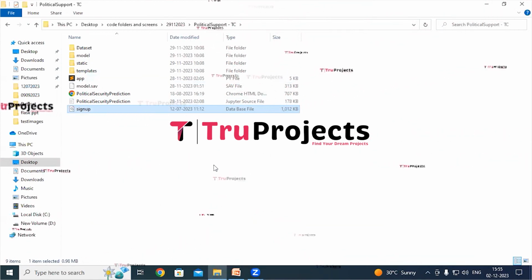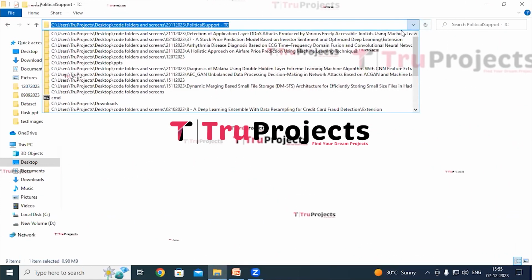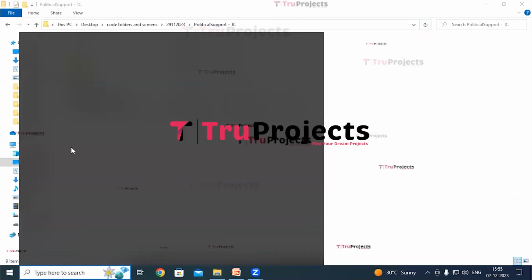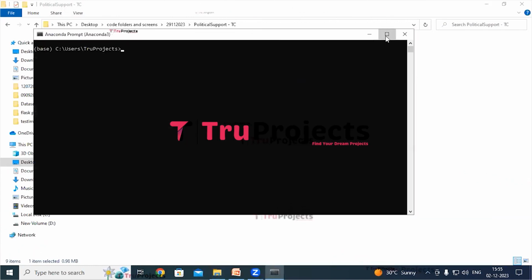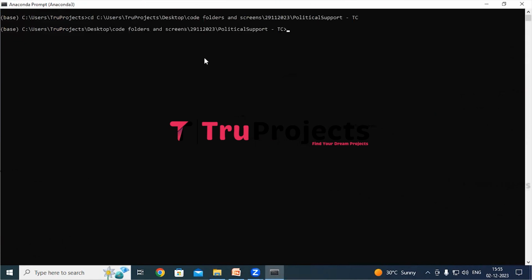So now copy the path of the code folder from the address bar of the file explorer. I'm copying it. Open Anaconda prompt. So use the command cd followed by a space, paste the copied path and hit the enter button. This command is used to change the current directory to the code folder's path.